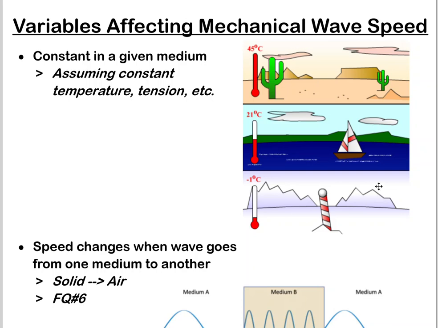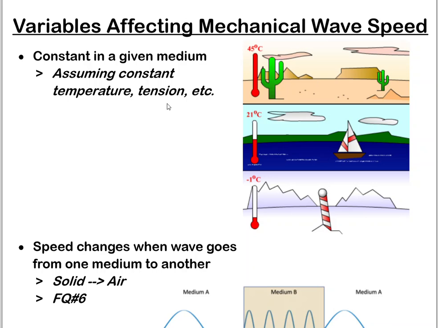So waves travel slower in colder temperatures because the particles aren't moving as fast. At higher air temperature, the particles are moving around faster and bumping into each other more frequently, and therefore it's easier to transfer that energy from particle to particle. Tension is another thing. We've done this with the springs in class. If the tension changes on that spring, that can affect the speed of the wave, even though the medium is still the same.